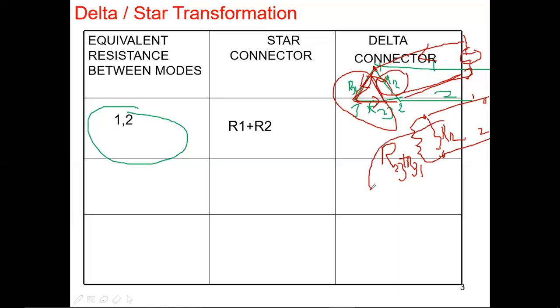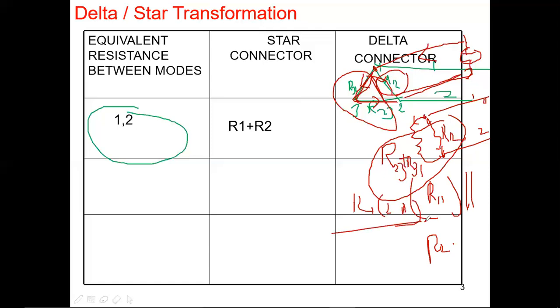Hence, R12 and R23 plus R31 both look like they are carrying different currents. If they are carrying different currents, with a common voltage, they come under the category of parallel. So apply the parallel formula, meaning R12 is parallel to R23 plus R31, right? Hence R12 (R23 plus R31) by R12 plus R23 plus R31, like that.